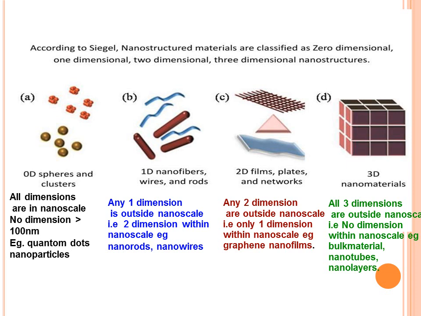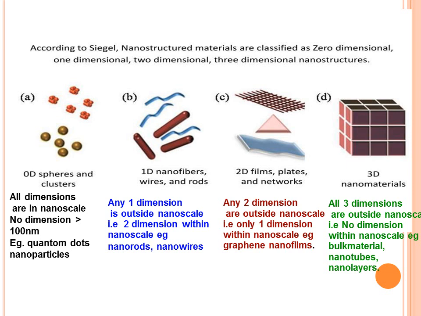The first class is 0 dimensional. Here spheres and clusters are there. All dimensions of that material are within the nanoscale, so no dimension of that material is greater than 100 nanometer. Examples are quantum dots and nanoparticles.